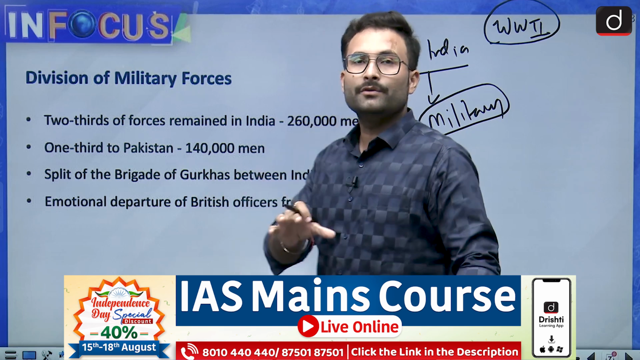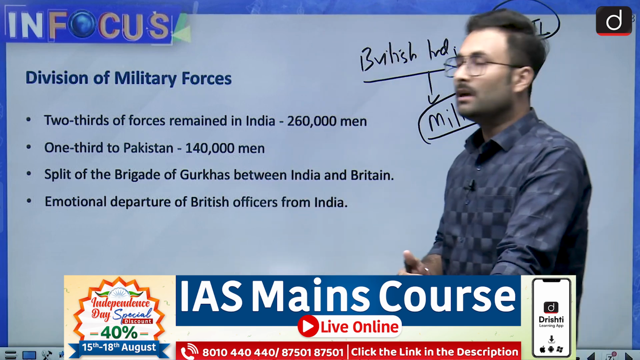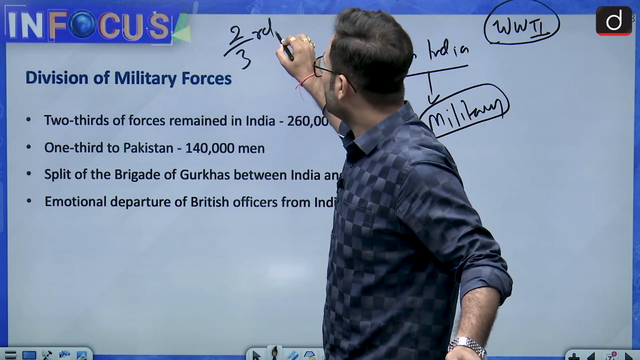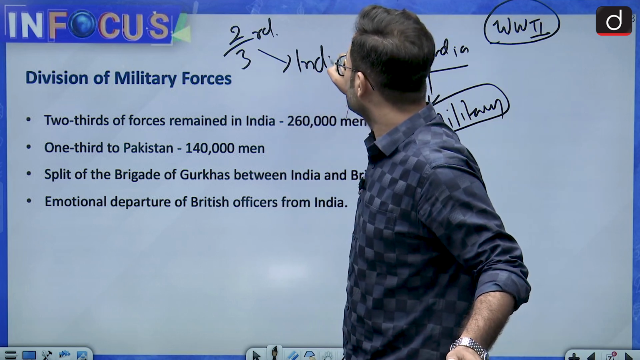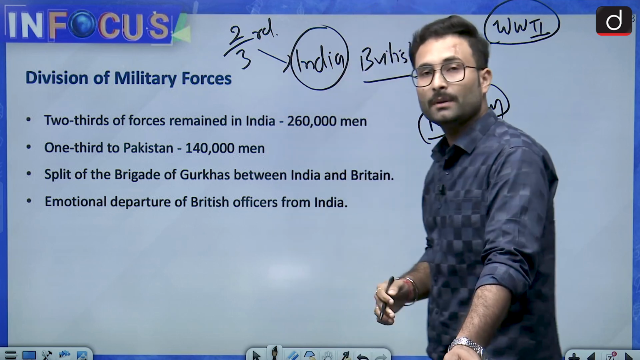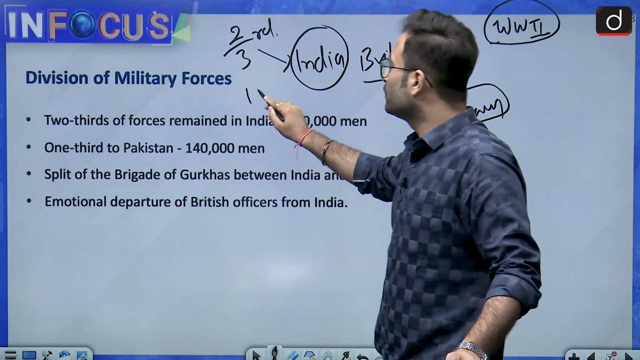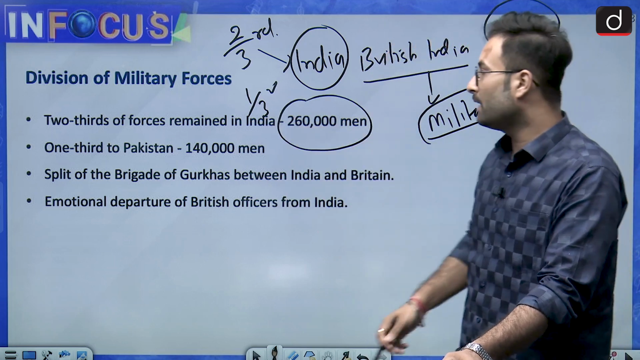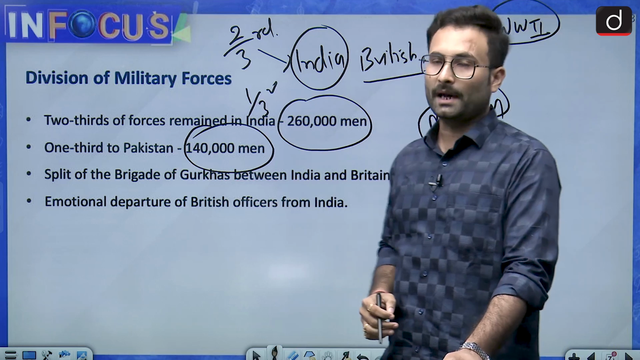But now this army was to be divided between India and Pakistan. So what happened was two-third of the army was given to India, because India was a vast country at that point of time, and the remaining one-third was given to Pakistan. Nearly 2,60,000 men were given to India, and 1,40,000 men were given to Pakistan.